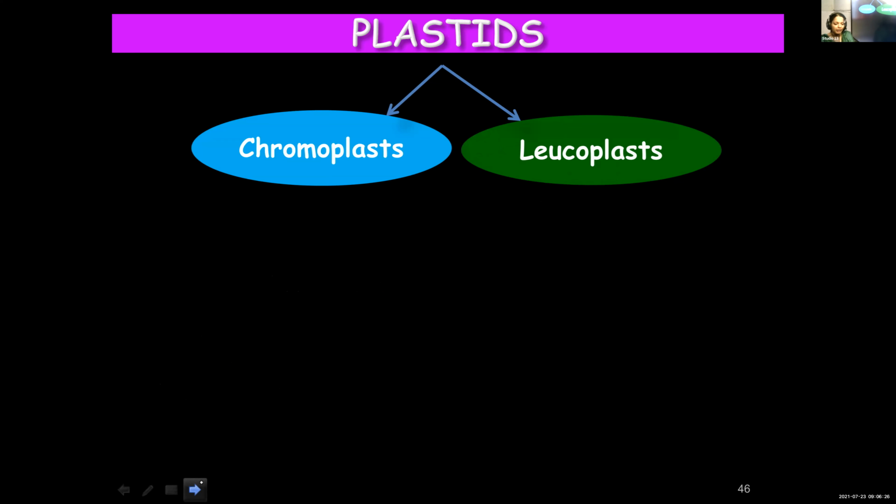They are colored plastids, and chloroplasts are green colored plastids. Chromoplasts have colors other than green, and chloroplasts are green in color. So chromoplasts are colored plastids and leucoplasts are colorless plastids.